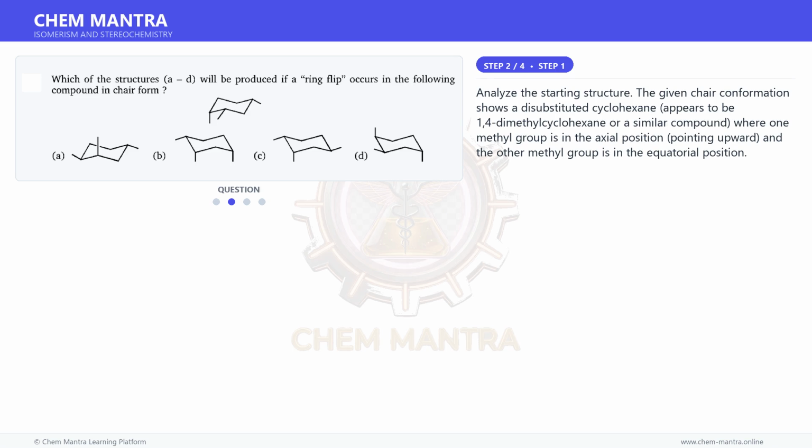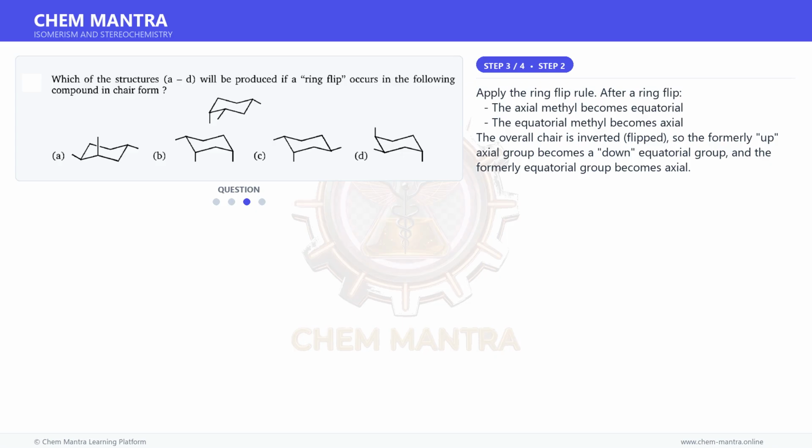Analyze the starting structure. The given chair conformation shows a disubstituted cyclohexane, appears to be 1,4-dimethylcyclohexane or a similar compound, where one methyl group is in the axial position, pointing upward, and the other methyl group is in the equatorial position. Moving on to the next step.